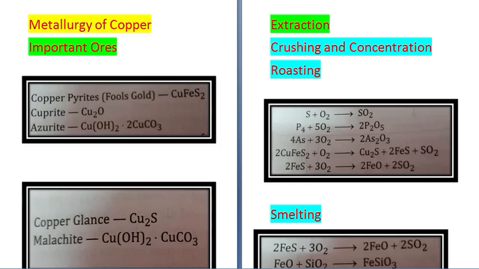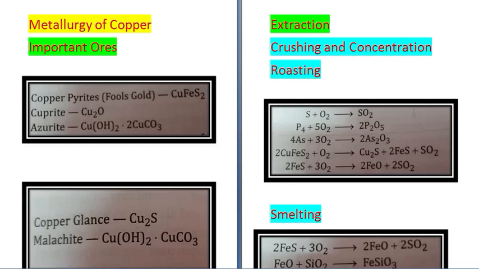So let us study the extraction of copper from its ore. The first step in extraction of copper is crushing and concentration. The ore is crushed and then concentrated by the froth flotation process. When I was telling you about froth flotation, I told you that if sulfur is present, then the method to be used is froth flotation.